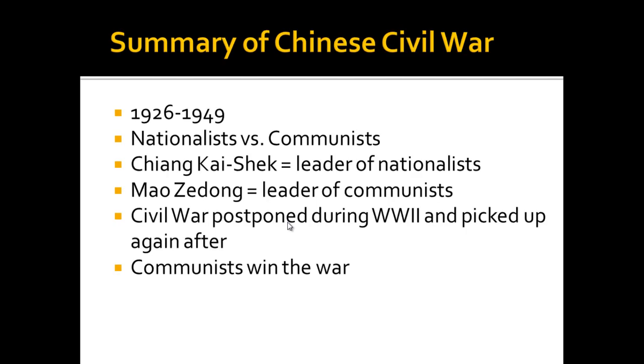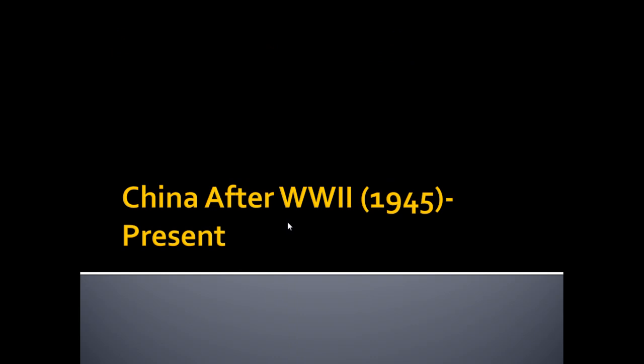So this Chinese Civil War lasted from 1926 to 1949 with a brief break in the middle for World War II. You have the nationalists versus the communists. Chiang Kai-shek is the leader of the nationalists, Mao Zedong the leader of the communists, and the communists will come out victorious. Now let's talk about China after World War II.